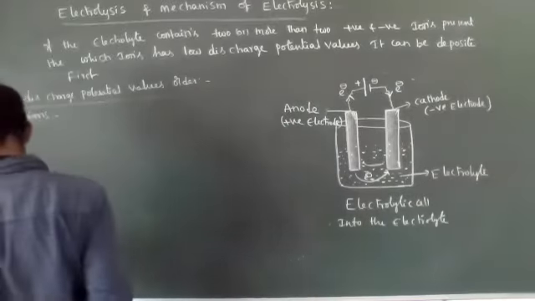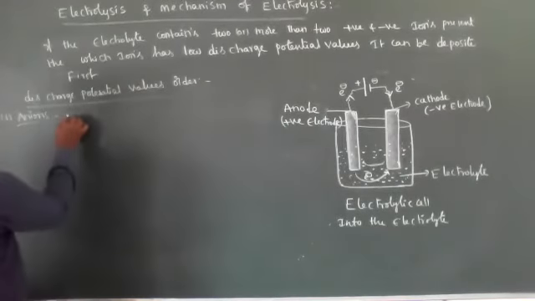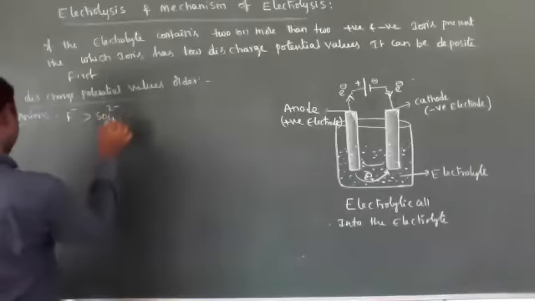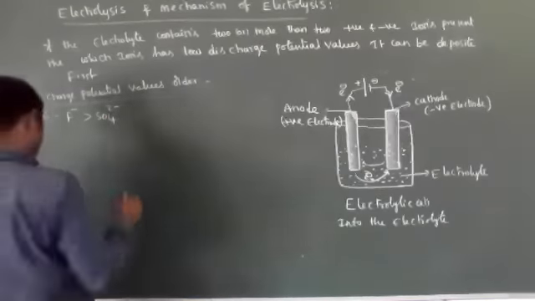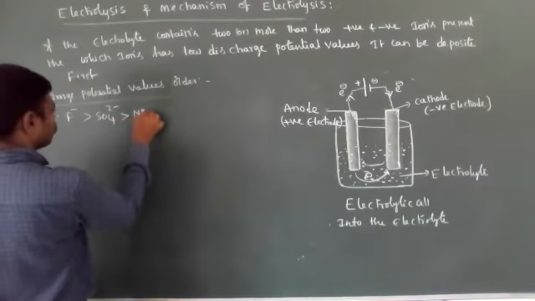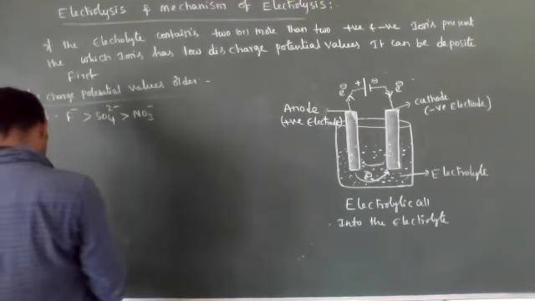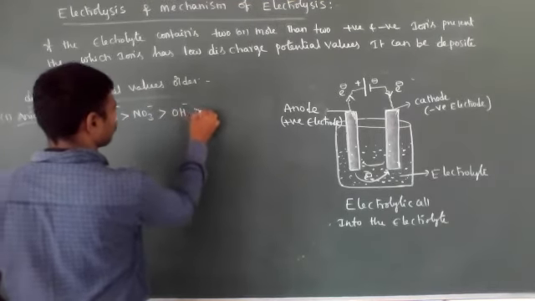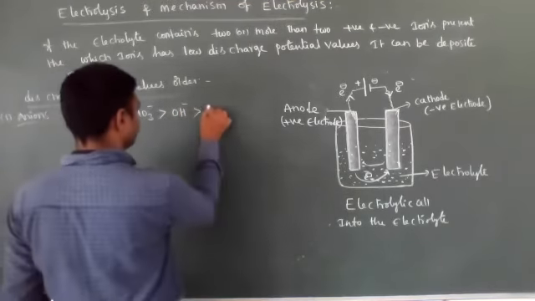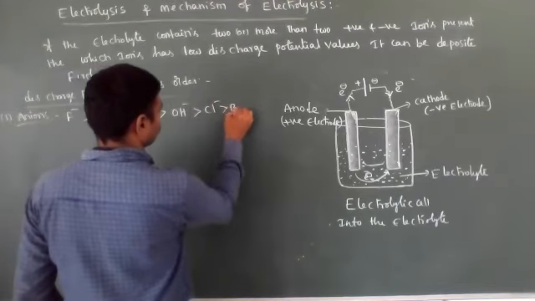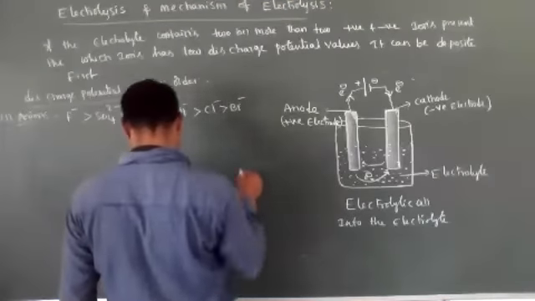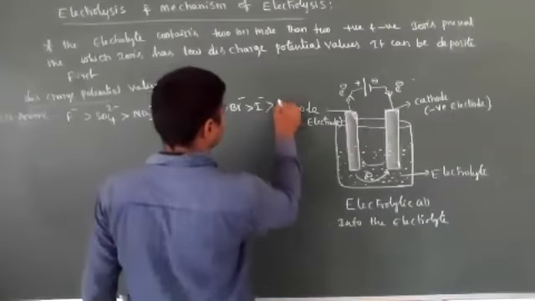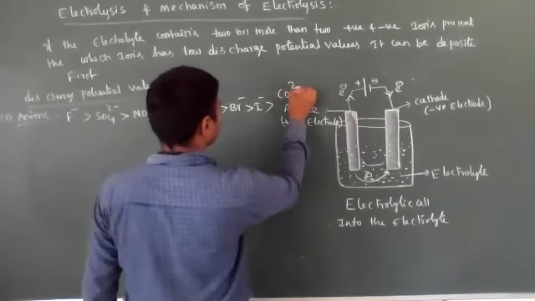See the different types of anions and their discharge potential values: F minus, SO4 2 minus, NO3 minus, OH minus, and then Cl minus, Br minus, I minus, and then CO3 2 minus.